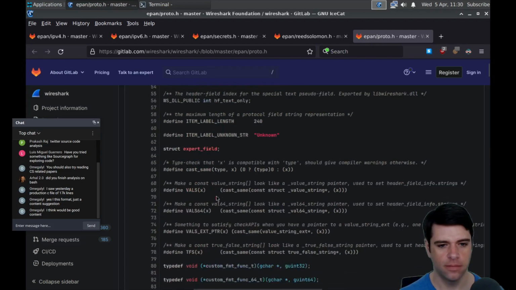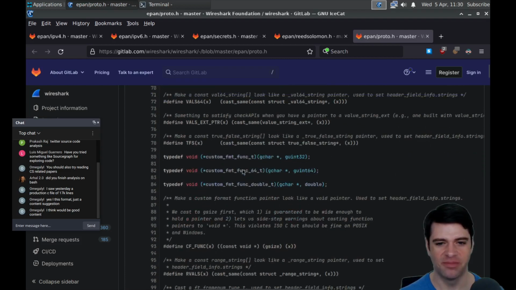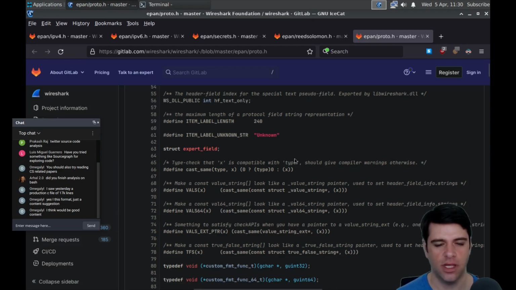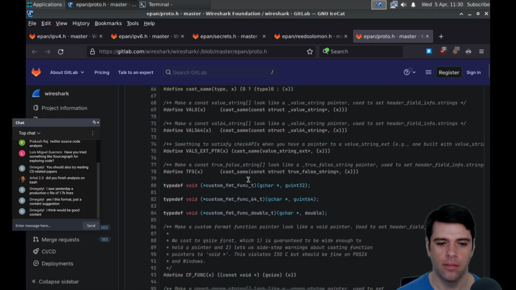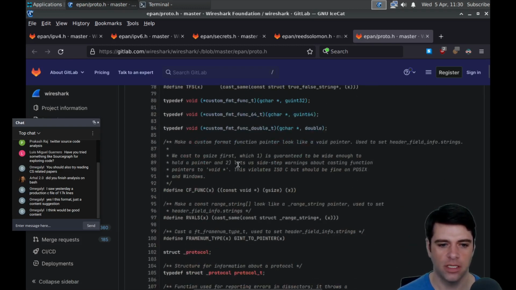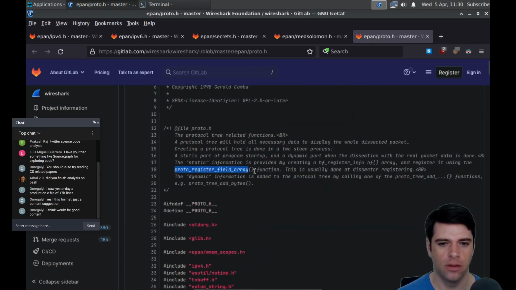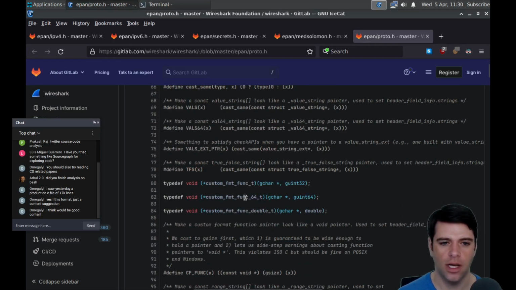Protocol tree? Presumably it's some sort of recursive tree structure where you've got pointers to a thing of similar type or the same type. Make a custom format, but we're talking about arrays here, right? Where do we go? Array, and we're going to add bytes.